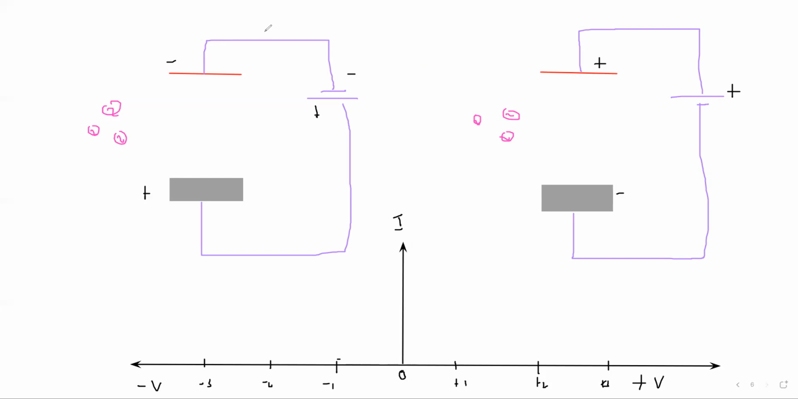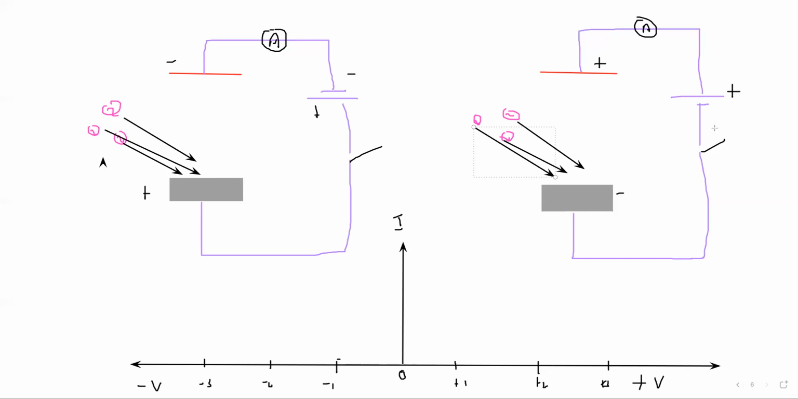Look, if we have an ammeter here, both cases, we'll discuss both of them. We have an ammeter and initially the switch is open. In the beginning the switch is open and a photon of energy more than the work function falls on the metal. So initially the voltage is zero because we did not connect a supply, the switch is open.